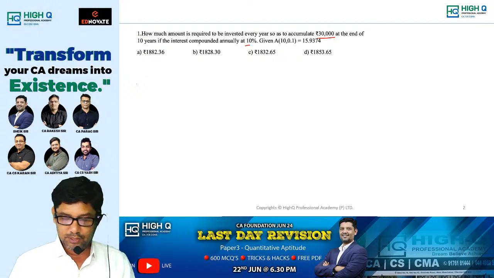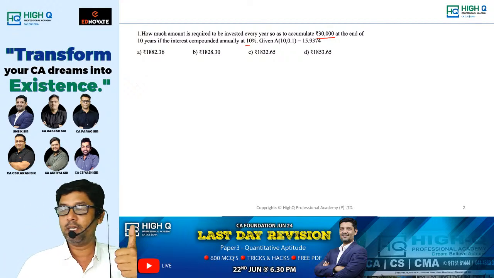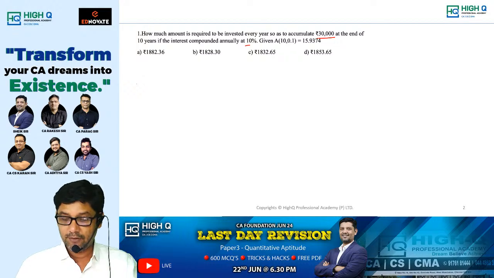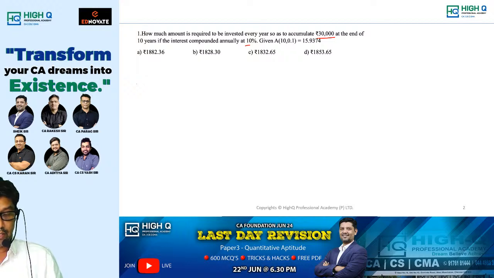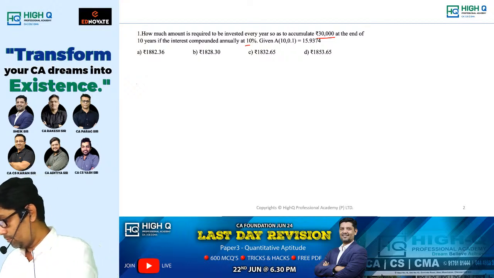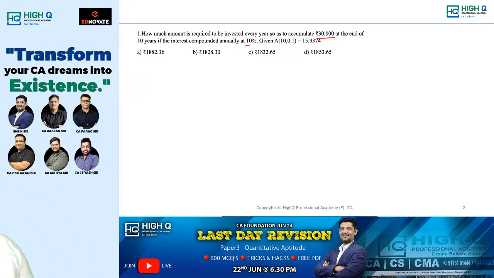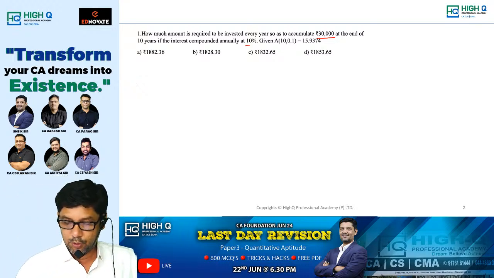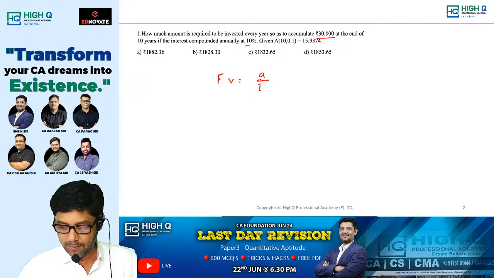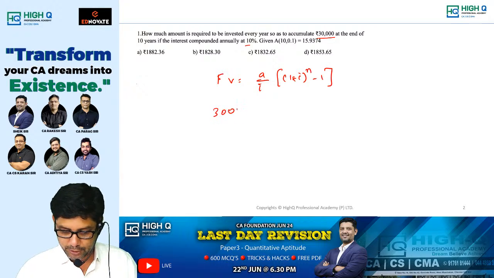As far as this question is concerned, it is investment, therefore it is future value type. And at the end of 10 years, therefore regular annuity or ordinary annuity. So this is the future value formula: A by I into (1 plus I) whole power n minus 1, which is 30,000 to be accumulated.